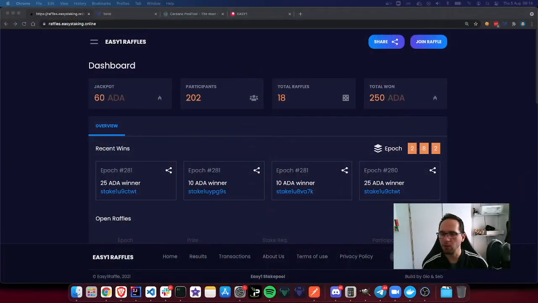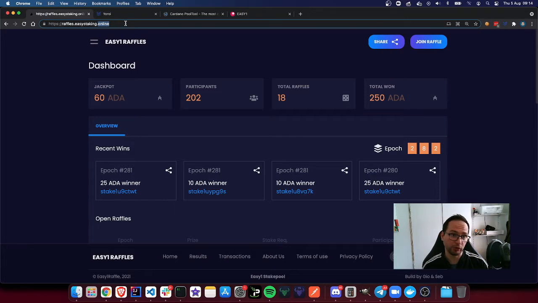First of all, let's go on the website. The website is raffles.easystaking.online. This is the landing page, and this is what you will be seeing as soon as you land on the page. The page is divided into multiple sections. The first one being the dashboard, where there are 4 tiles.